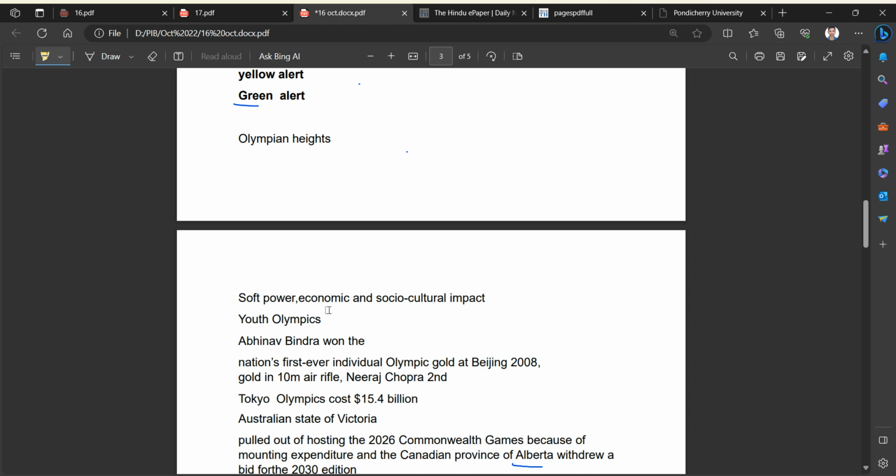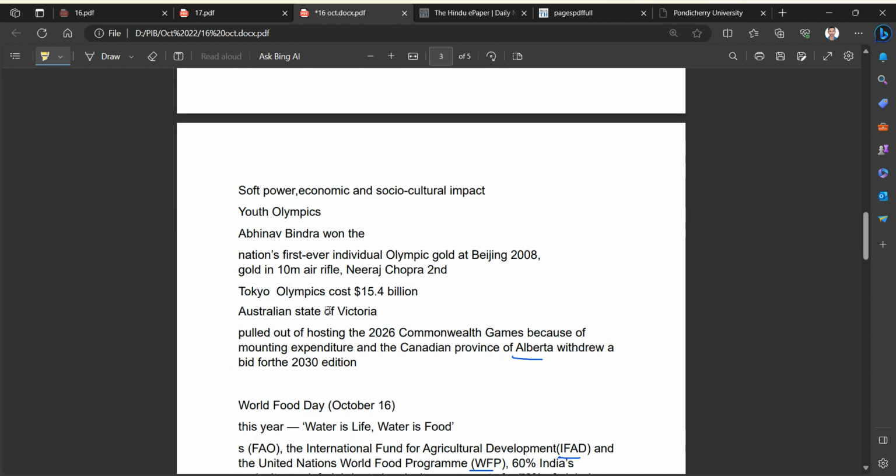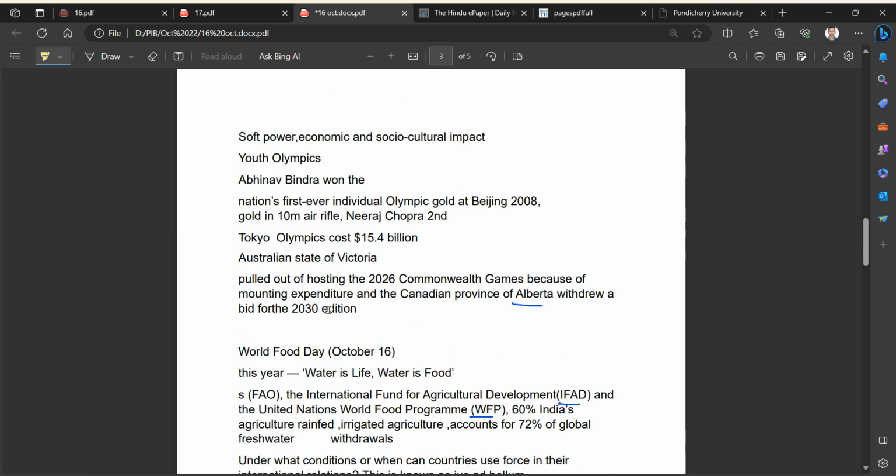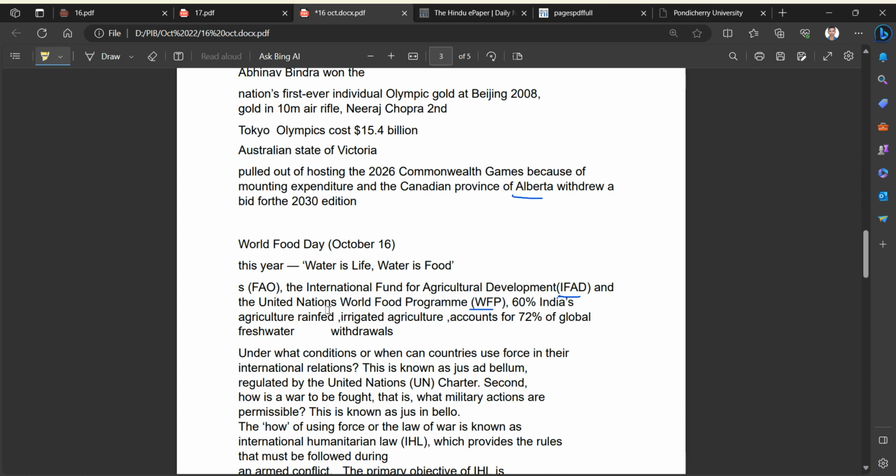And the second person to win an individual gold at the Olympics is Neeraj Chopra in javelin. We know the cost of hosting the Tokyo Olympics was about $15.4 billion. Recently, the Australian state of Victoria has been in the news because it cancelled hosting the Commonwealth Games, saying that it is too much cost.